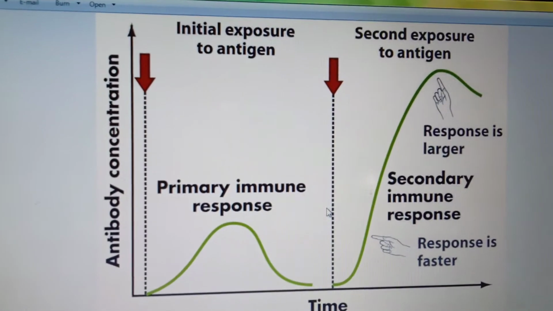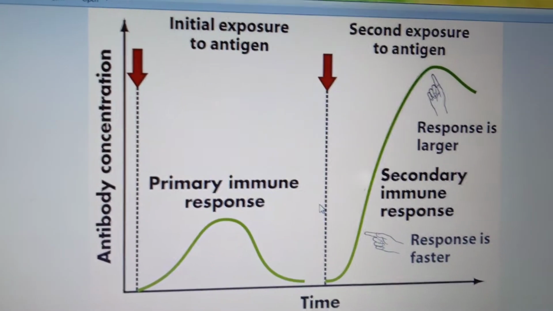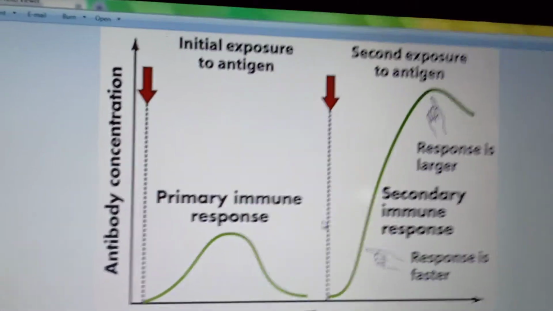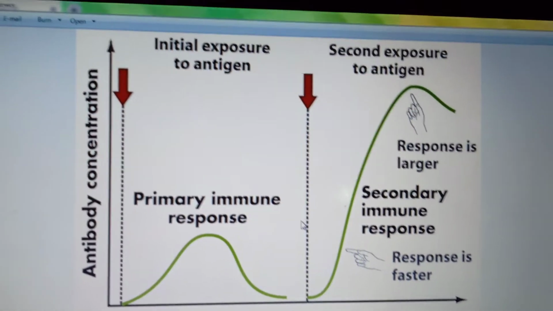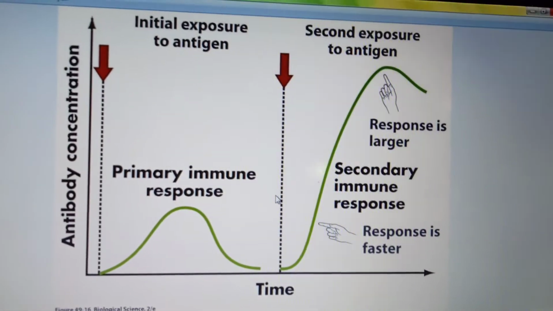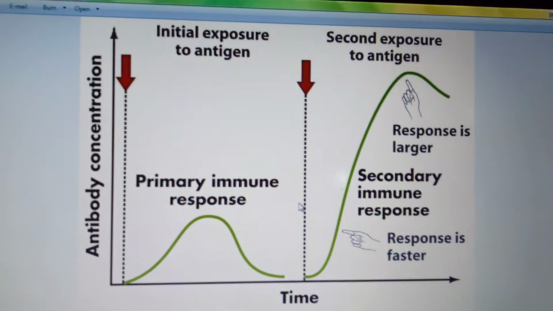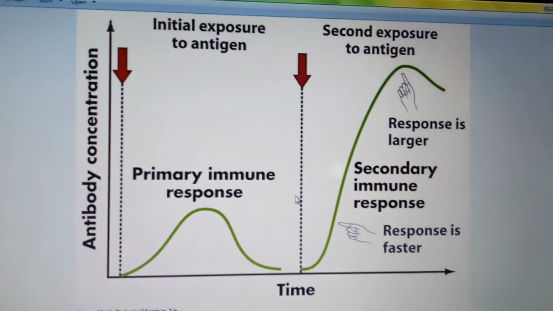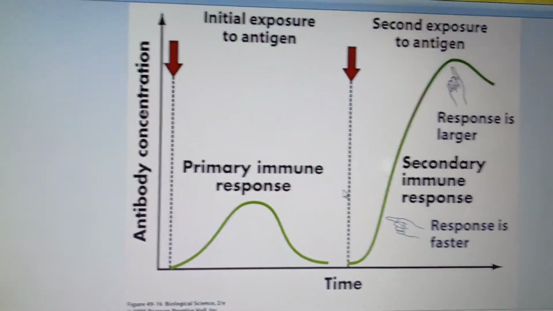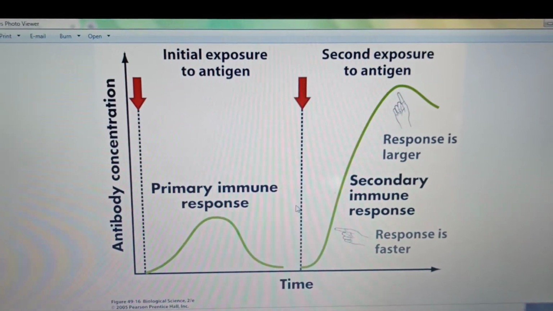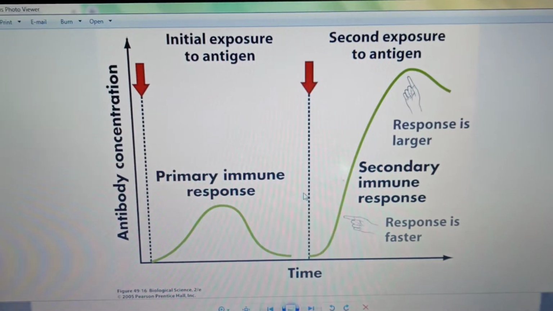First time your body recognizes the antigen, the response given will be very slow. It will not be that high, but anyway it will be given. For the first time, the antibody produced in your body will be of low intensity. That is known as a primary immune response. Then when it encounters the same pathogen for the second time, it elicits a highly intensified secondary or anamnestic response. That will be very high, and it will succeed in killing the antigen.